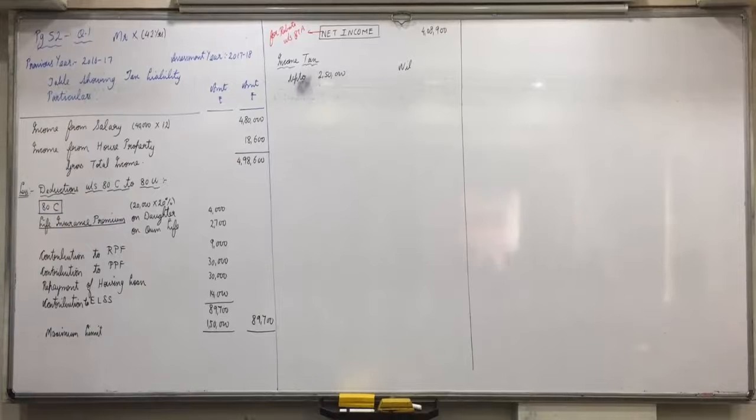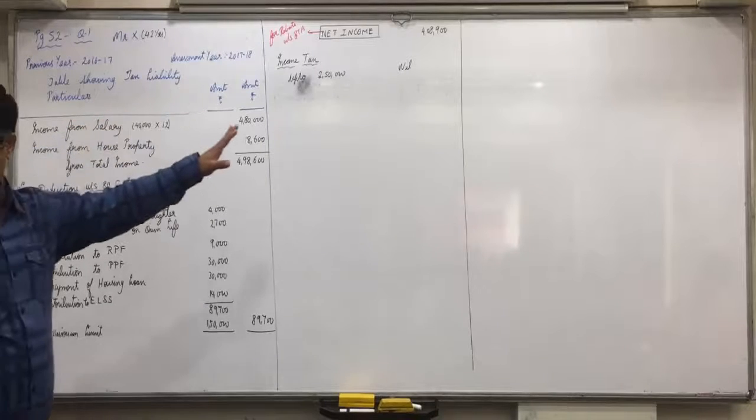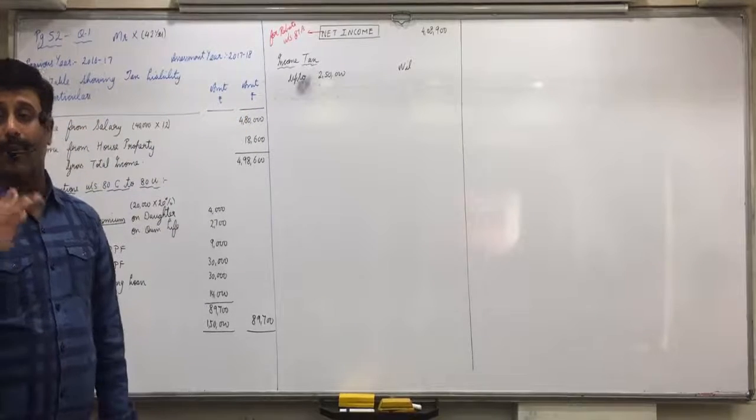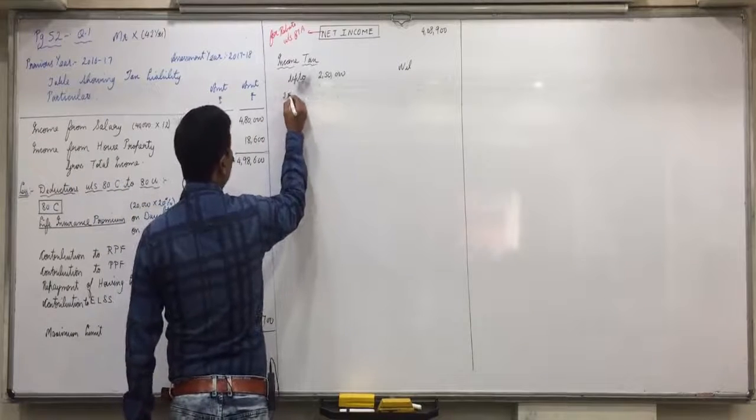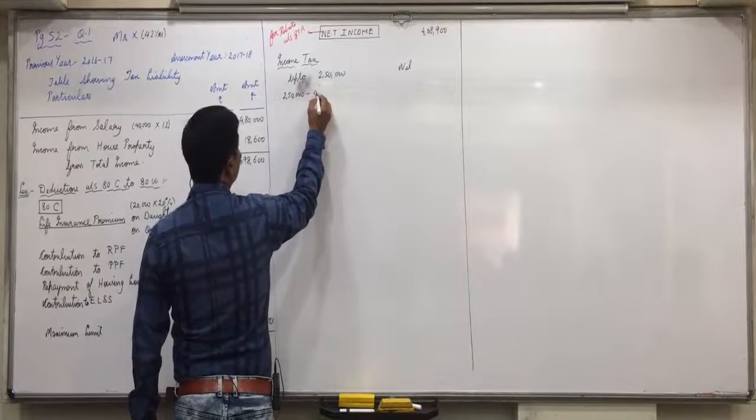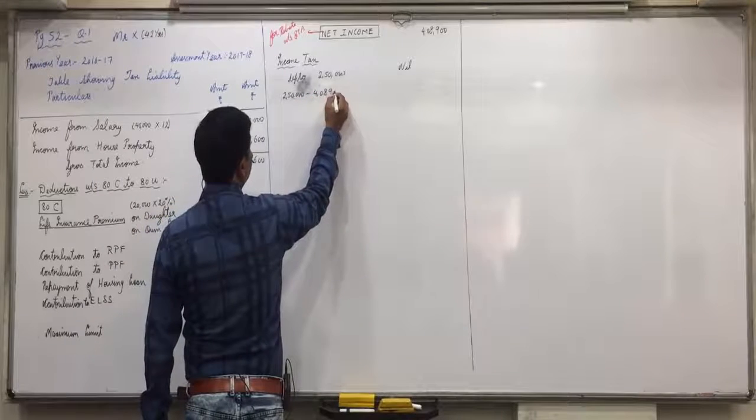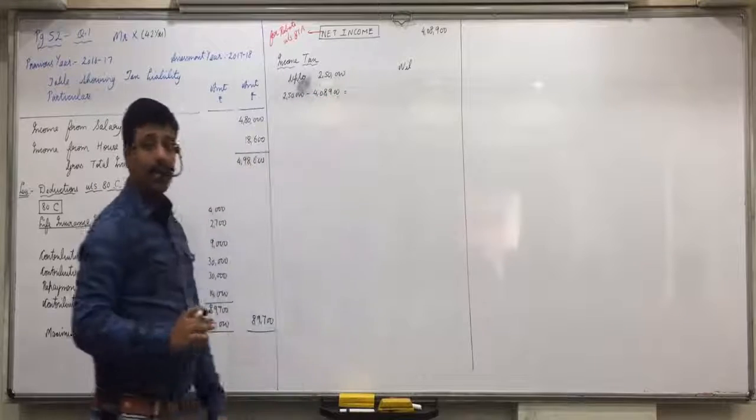Any confusions? Then 2,50,000 to 5 lakhs, it is 10%. Does 4,08,900 come between 2.5 and 5 lakhs? But you will not take up to 5 lakhs, his income is 4,08,900. So from 2,50,000 to the income of 4,08,900, he has to pay tax of 10%.